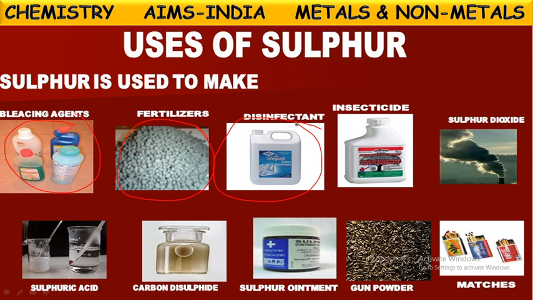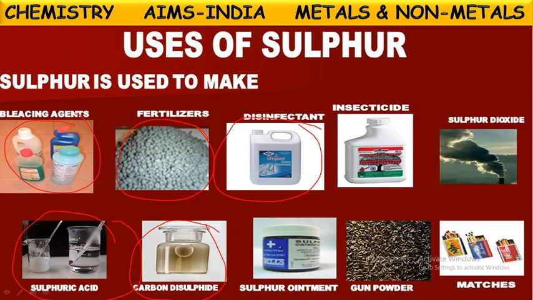In the production of some gases like sulfur dioxide and sulfur trioxide also sulfur is used. And one more important use of sulfur is the preparation of sulfuric acid. Sulfuric acid is one of the important laboratory chemicals. In the preparation of sulfuric acid, sulfur is used. And carbon disulfide, hydrogen sulfide. In this way, some chemicals are also prepared from sulfur.